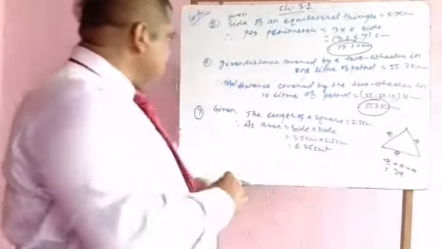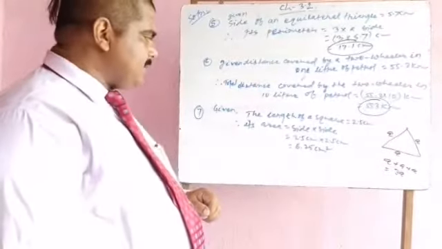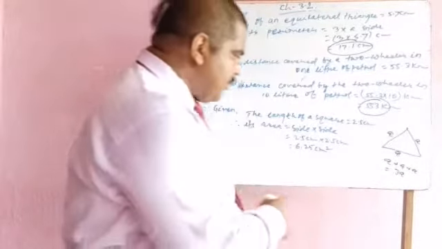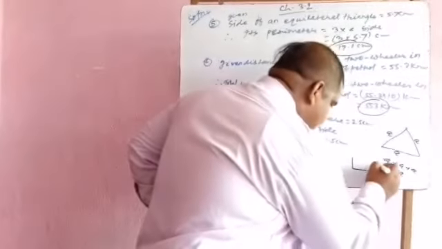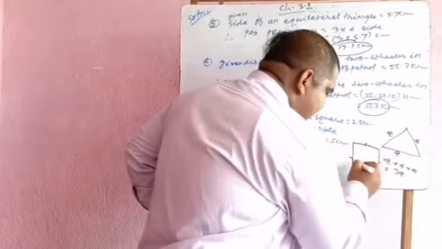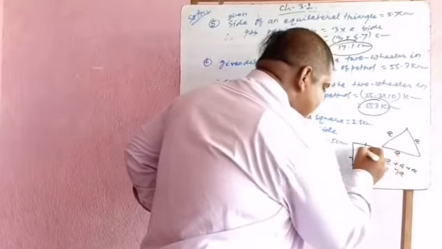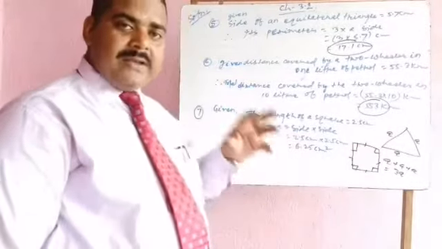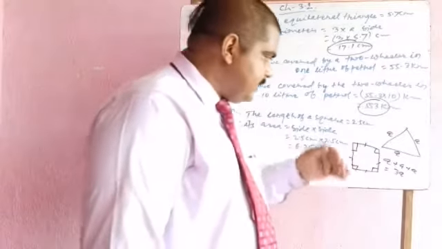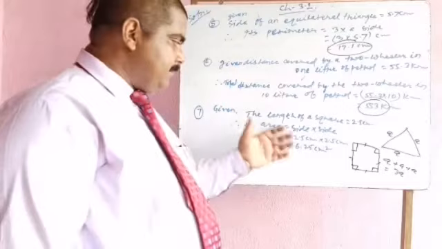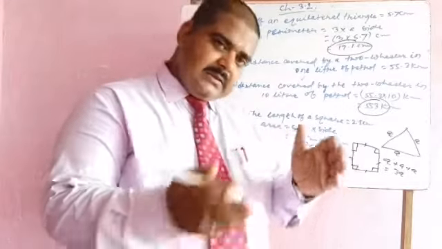And look at question number 7. It has been given the length of a square, and it is related to a square, and you know very well that a square has all sides equal and each angle of 90 degree, my dear. The length of one side of the square has been given 2.5 centimeter, and its area can be calculated by multiplying side with side.